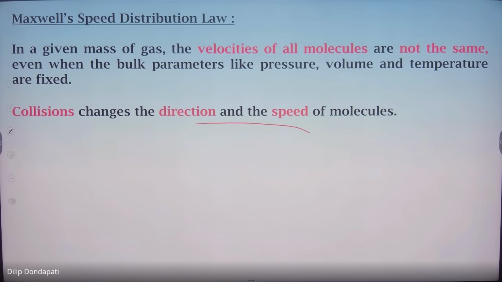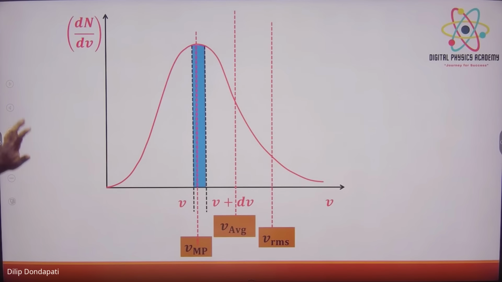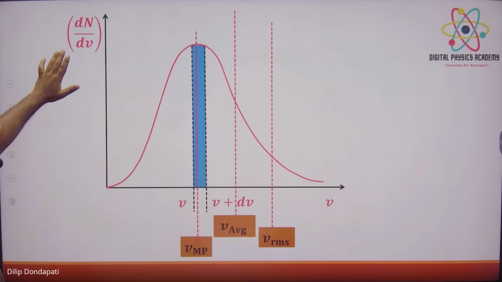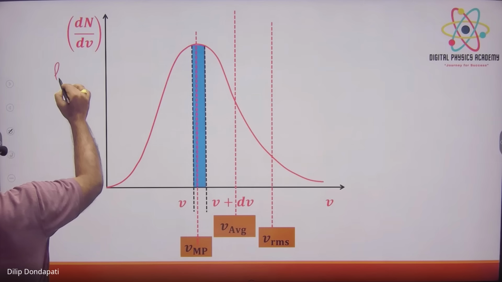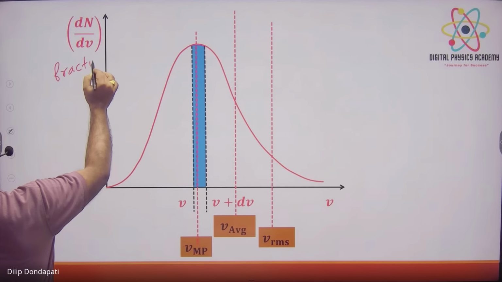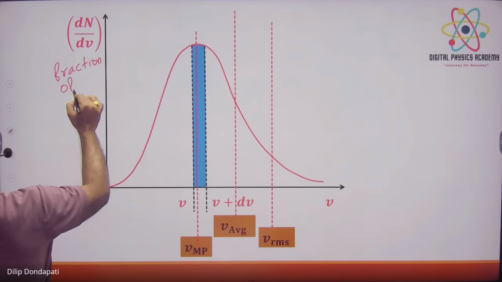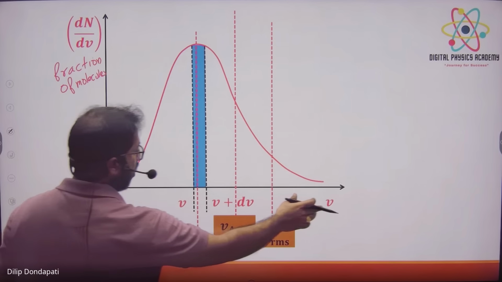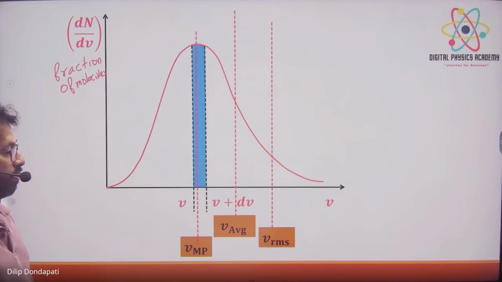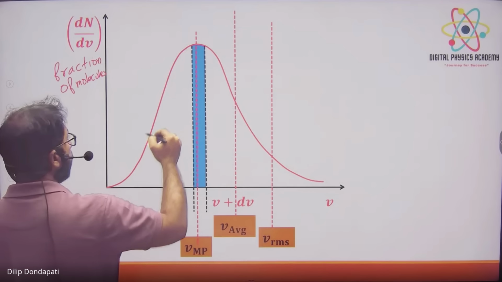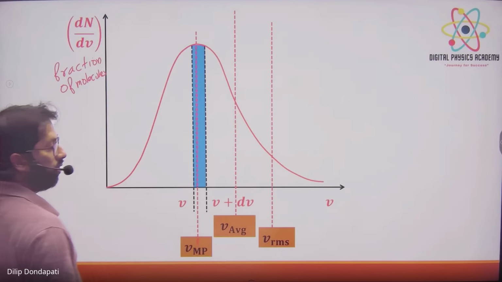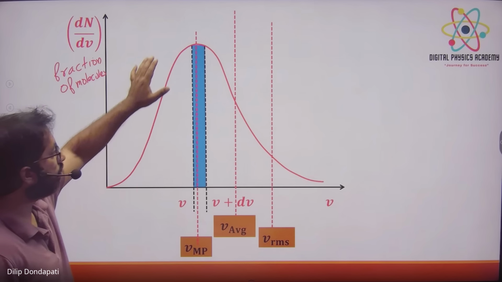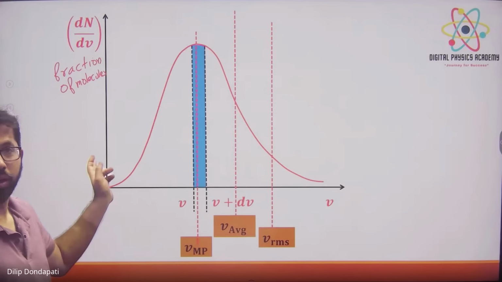Now let's see what its graph is. Look, this is the graph. Y-axis is nothing but fraction of molecules, versus speed. So he plotted the graph and got this graph. Now what is the meaning? These are the different molecules going with different speeds. He plotted the graph like this.